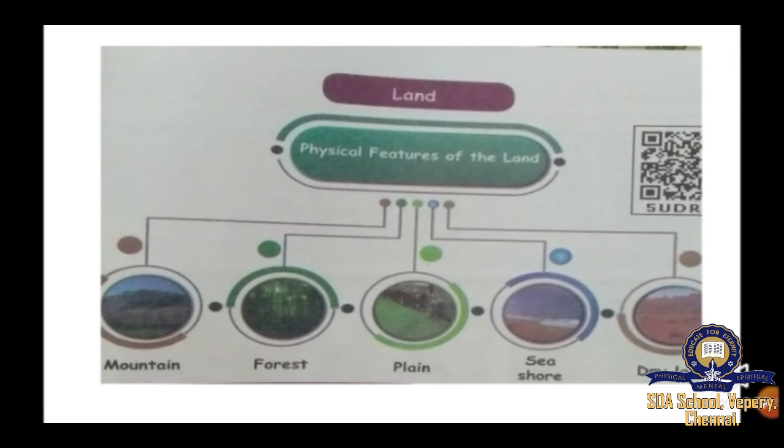Now let's move to see the physical features of the land. The first element that earth is made up of, land. So what are the physical features of the land? The land is made up of mountains and forest, plain, seashore, and dry land.